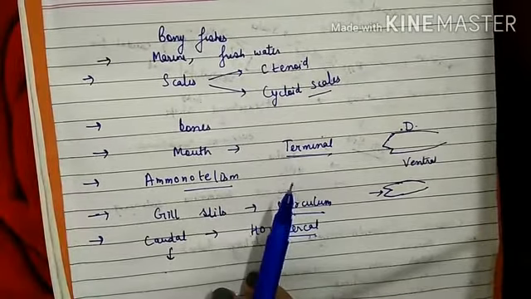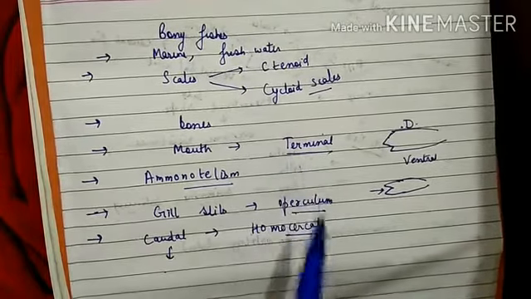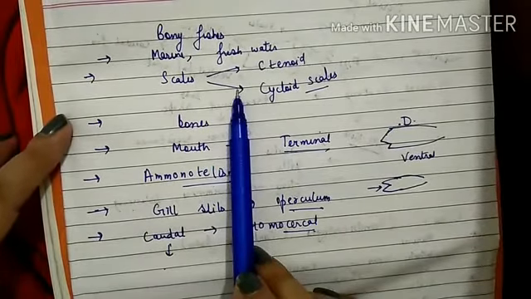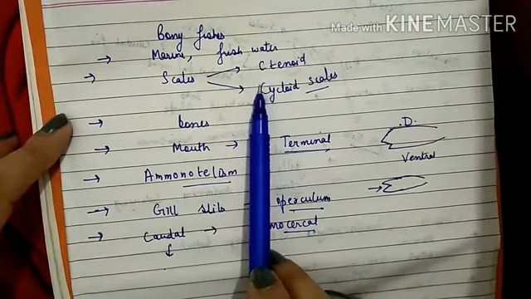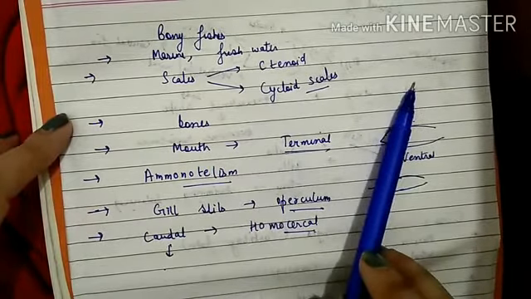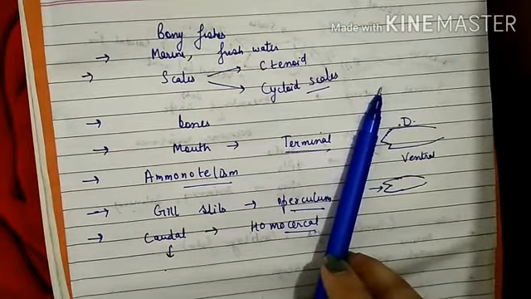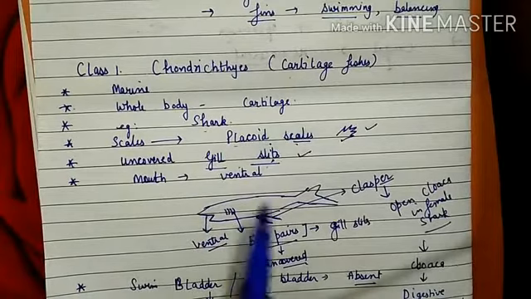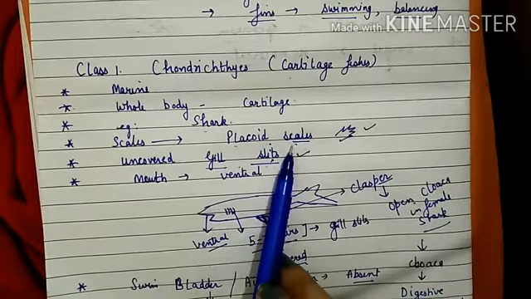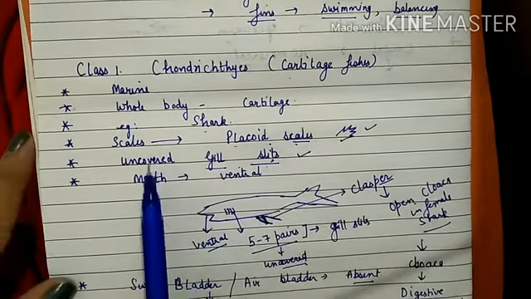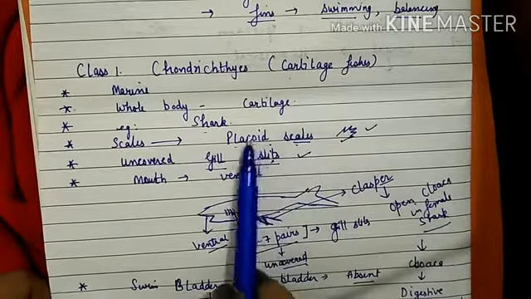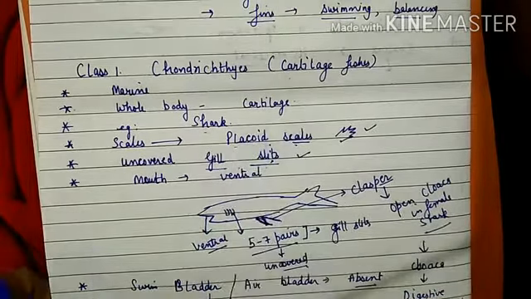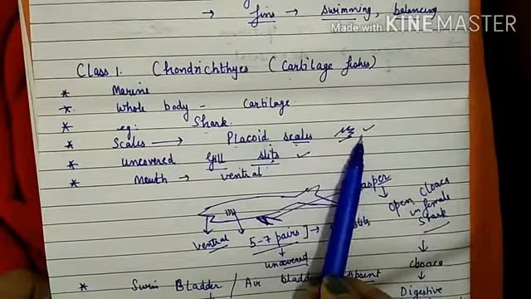So let us revise what we have studied. Cartilaginous fishes are found in marine water, and bony fishes are found in marine as well as fresh water. Placoid scales are present in cartilaginous fishes, however in bony fishes the scales are ctenoid or cycloid. In cartilaginous fishes the endoskeleton is completely made up of cartilage, and in bony fishes it is mainly bony.